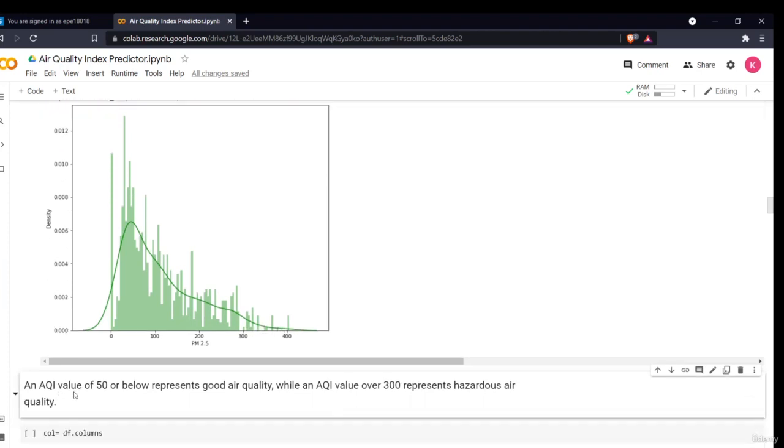As you can see, an AQI value of 50 or below represents very good air quality, while an AQI value over 100 represents hazardous air quality. Okay, so this is our hazardous quality. This is very few. Obviously some days, if the pollution is more or something of that sort happened, then the AQI value goes up.